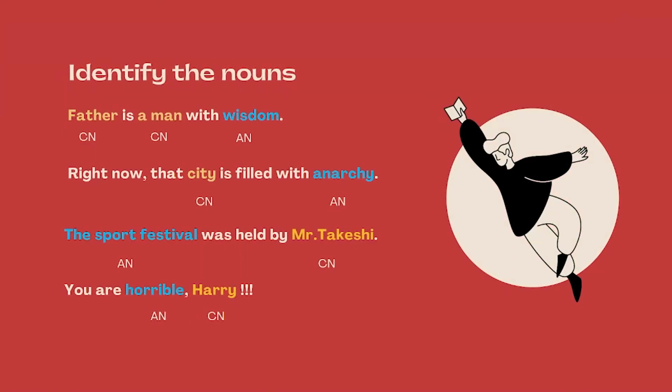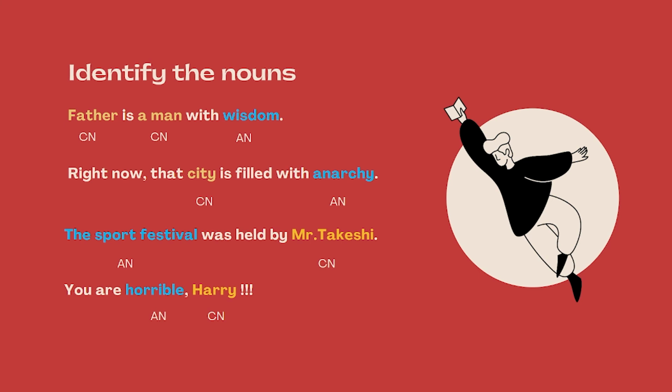And we have the last session. Identify the nouns. Well, let's read all of these sentences. Father is a man with wisdom. Father and man here are concrete nouns. They are very physical and we know for sure that they exist and we can actually see them. Wisdom here is an abstract noun because we cannot actually see it with the five senses.